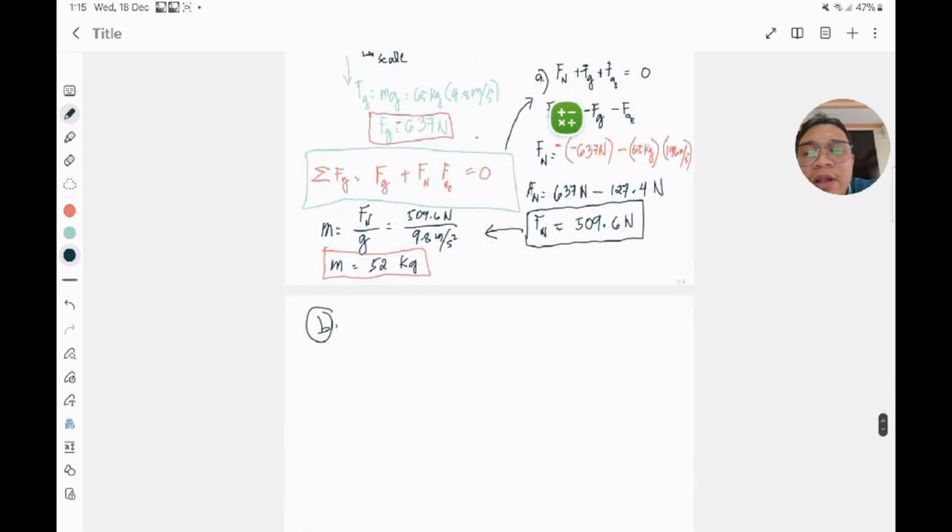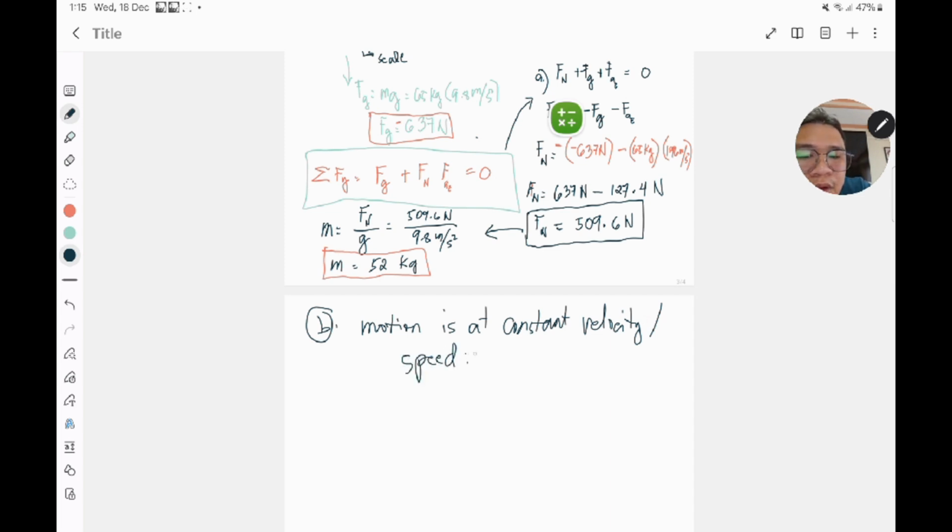Okay, so if the motion is at constant velocity or speed, then technically there is zero acceleration.